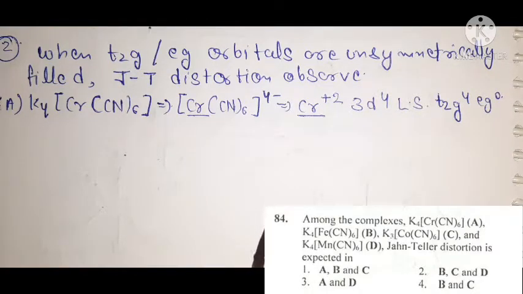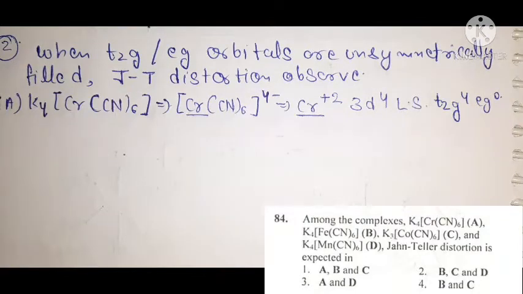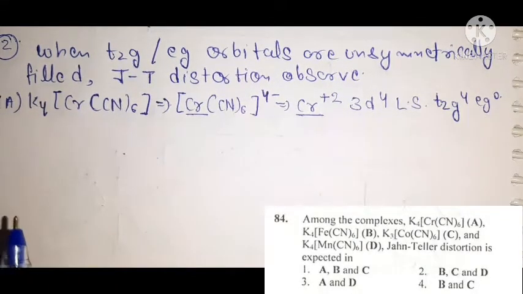But when this condition is disturbed, that means in t2g orbitals electrons are present other than 3 in number, it is an unsymmetrical condition. Similarly for eg orbitals. So here in t2g 4 electrons are present. Okay, so that means it is an unsymmetrically filled condition. So this complex shows Jahn-Teller distortion.